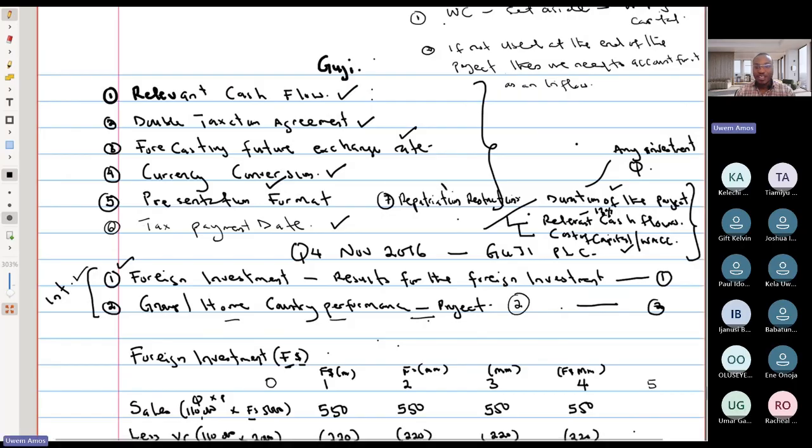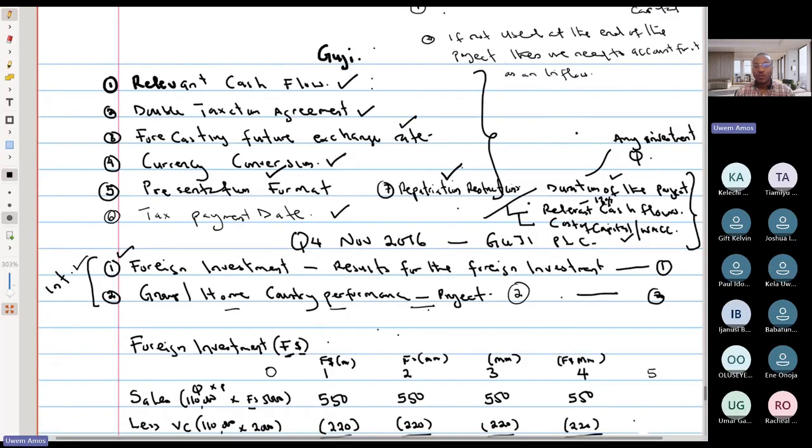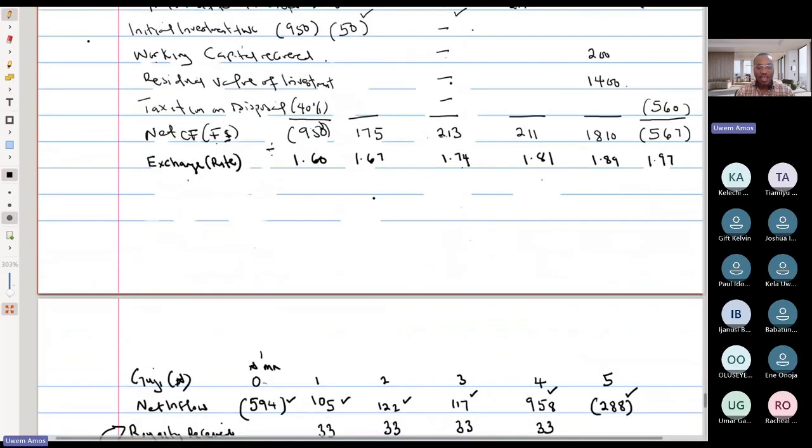So we mentioned that when you have your net cash flow, your profit from the foreign investment, sometimes there might be restrictions on what you can repatriate. So if the question, for example, says you can only repatriate 50%, that means we will not be able to convert everything we have here to Naira. Rather, we only convert 50% because that is what the foreign regulation permits us to convert.